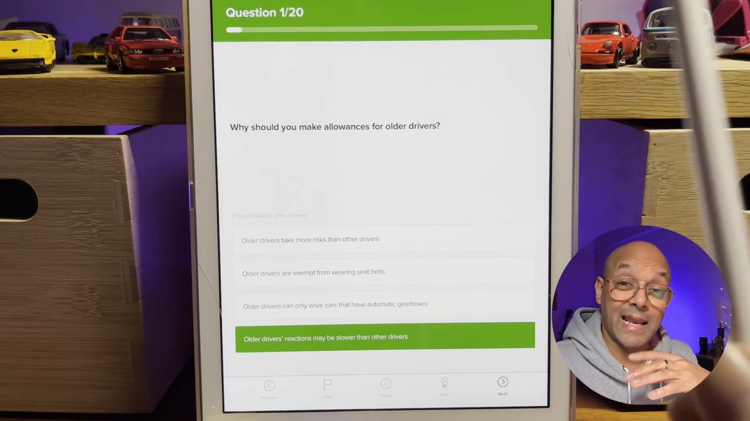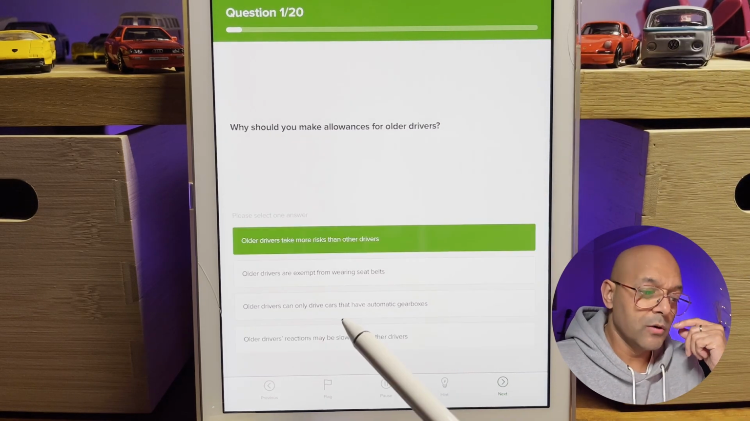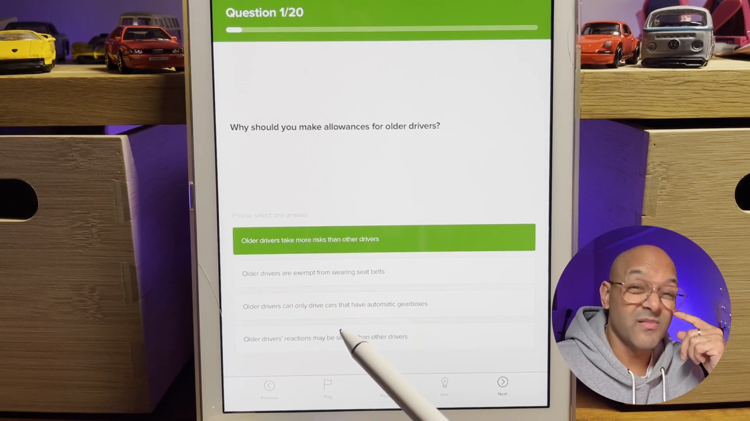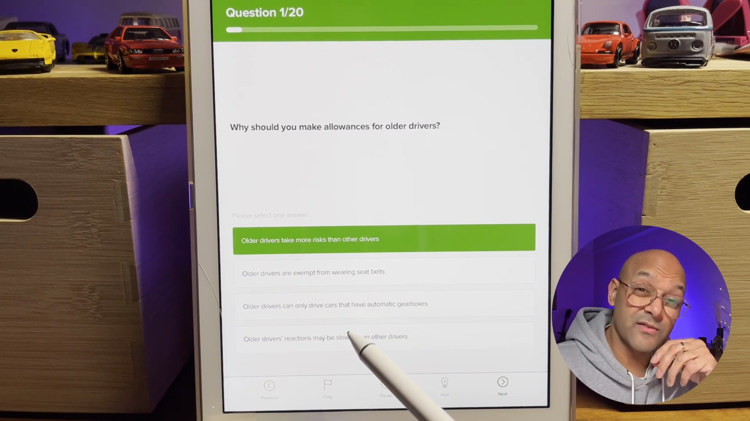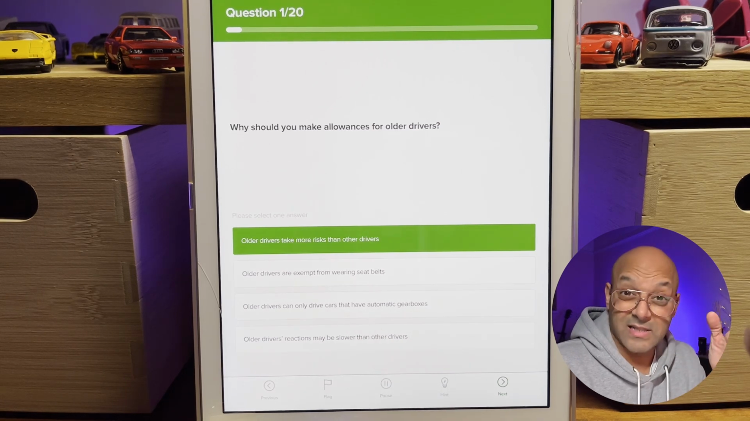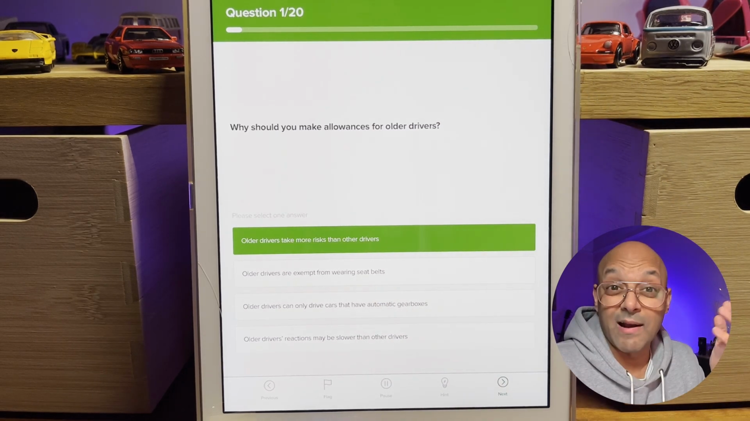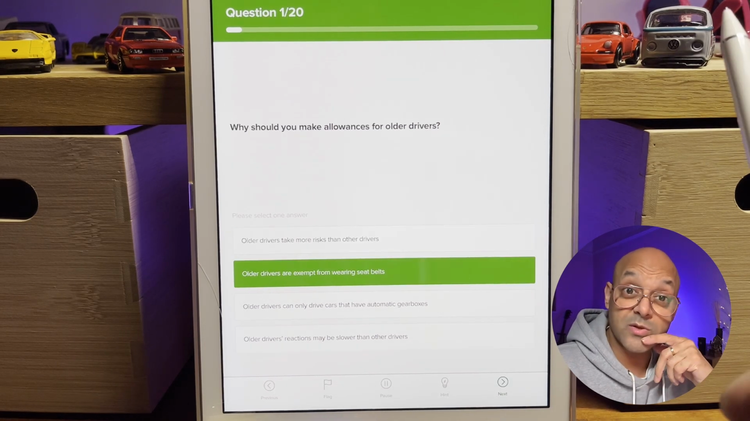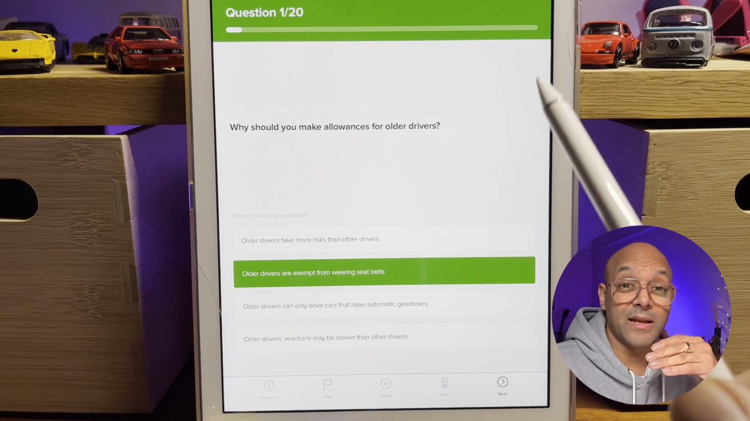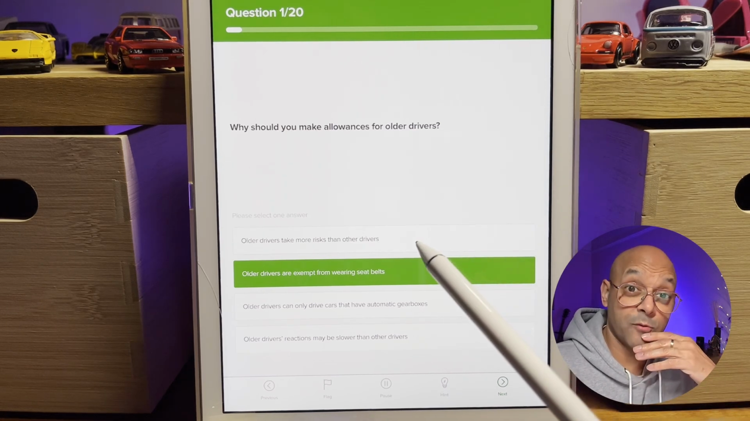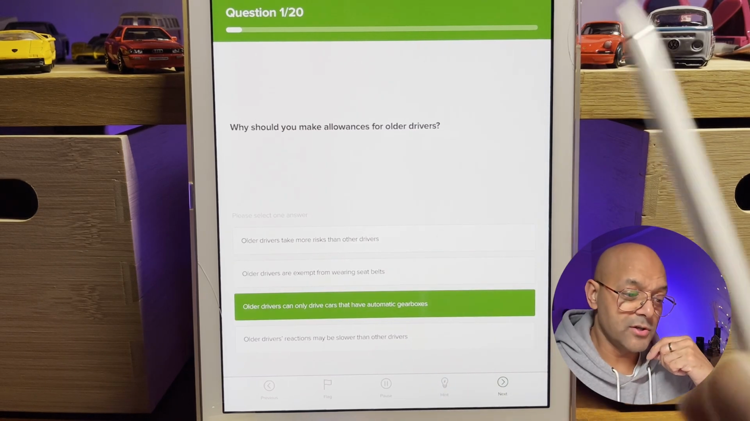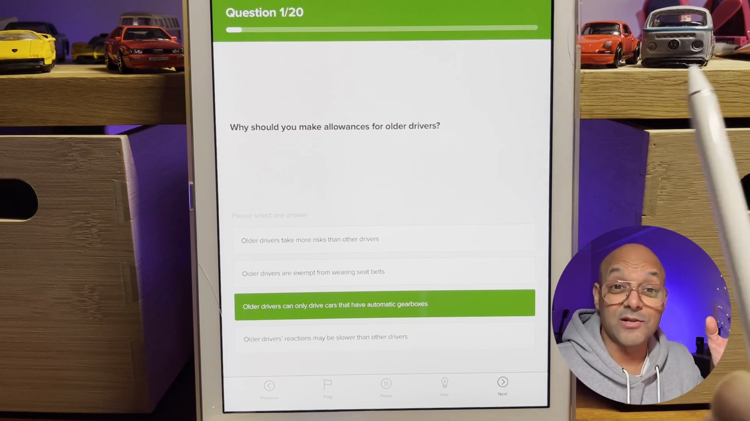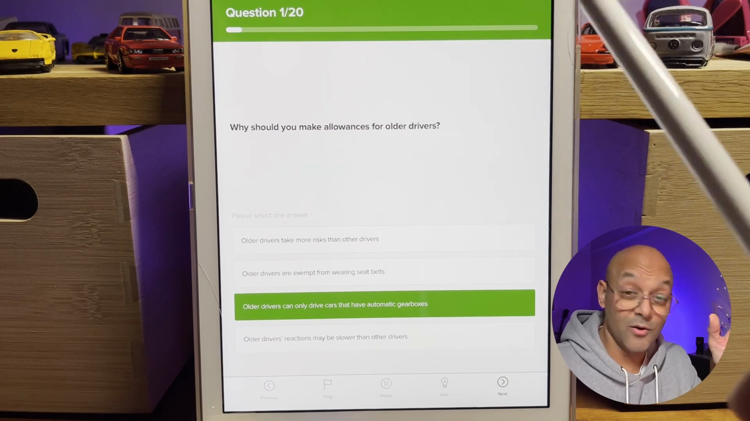Why should you make allowances for older drivers? Older drivers take more risks than other drivers? No, they're actually a lot more sensible. Older drivers tend to not speed, not take too many risks, and just poodle around, really. Older drivers are exempt from wearing seatbelts? No, everybody must wear seatbelts. If you have some form of a medical condition, then you could be exempt from wearing your seatbelt. Older drivers can only drive cars with automatic gearboxes. They can drive manuals as well. So we know it's not the first 3 options.